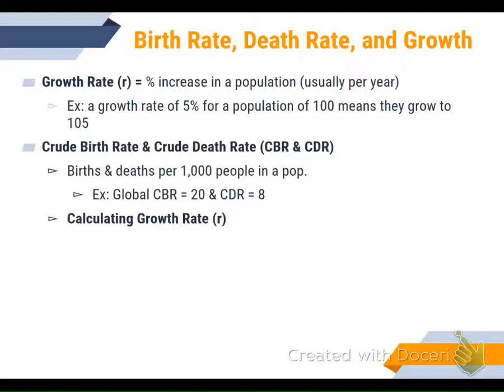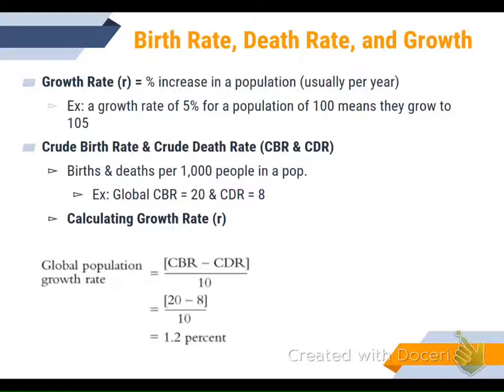Another thing we want to do is be able to calculate the growth rate, not the crude birth rate, but the growth rate. To do that, we take the crude birth rate, subtract the crude death rate, and divide it by 10. Why? Because we want it as a percentage, not per 1,000, but per 100. And that will give us not 12, but 1.2%.